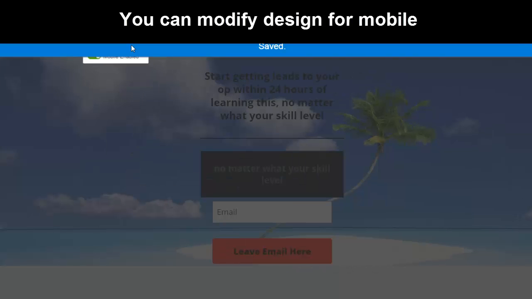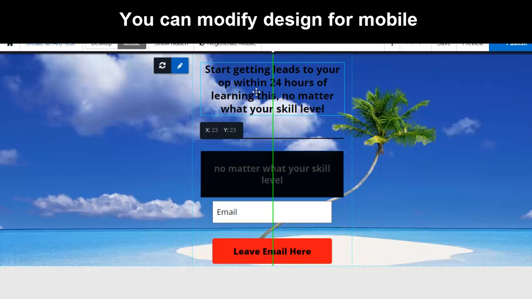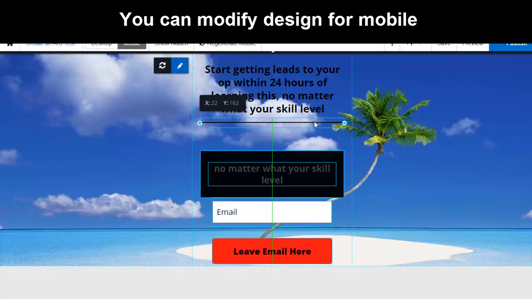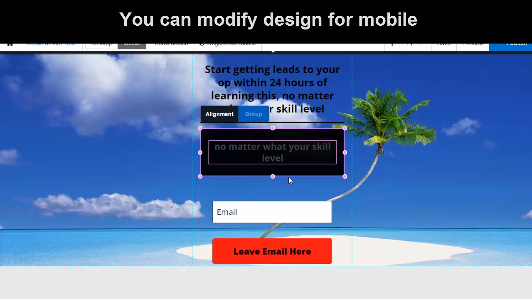Just hit that, and I'm off to the mobile editor. This is the exact same page we were working on before, right? But check, I can edit it in mobile. I'm just going to go ahead and adjust a few things. It's for aesthetics. Look at me using big words. Who do I think I am? Aesthetics. Go ahead and move that up there.